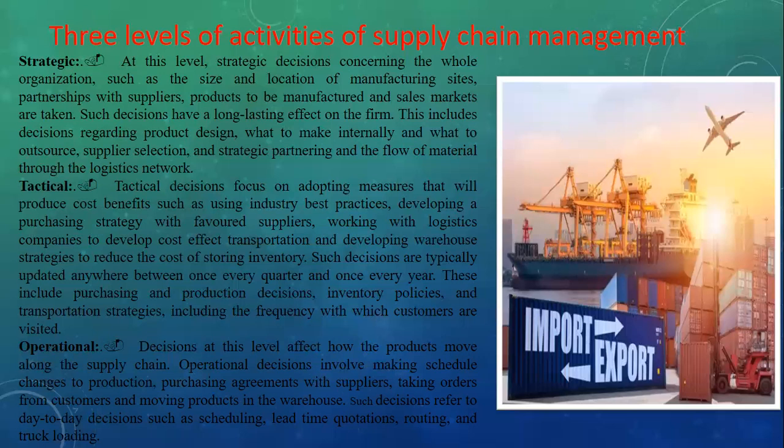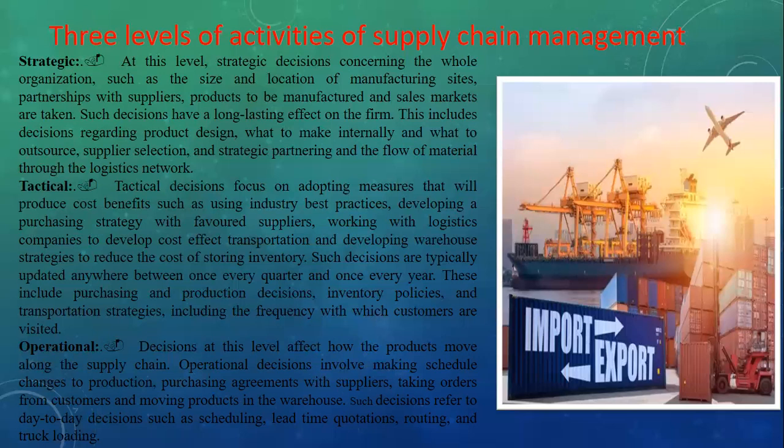How many we need to produce, what will be the order level, how much inventory we need to arrange. So inventory policy also needs to be taken in this decision, based on the order level. Okay, now transportation strategy.